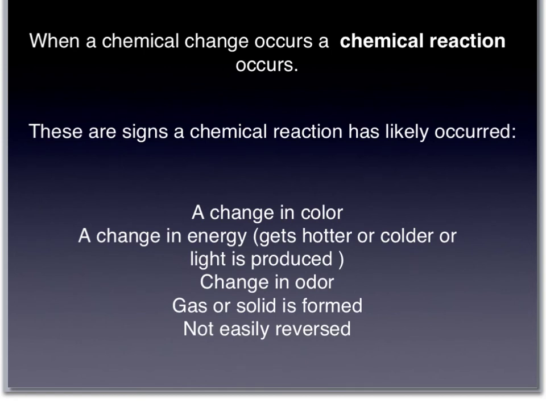In other words, a chemical change happens when a chemical reaction occurs. And how can you tell a chemical reaction has occurred? Well, here are some signs to look for. Most of these mean that a chemical reaction likely has occurred. For example, a change in color, a change in energy. How can you tell there's a change in energy? It gets hotter, it gets colder, light is produced. All those mean that there's been some kind of change in energy.